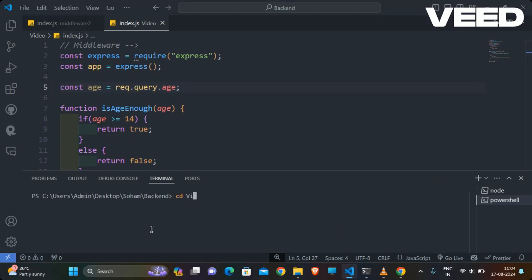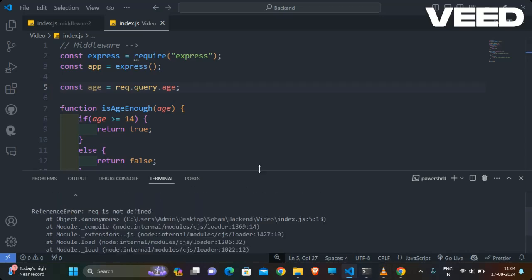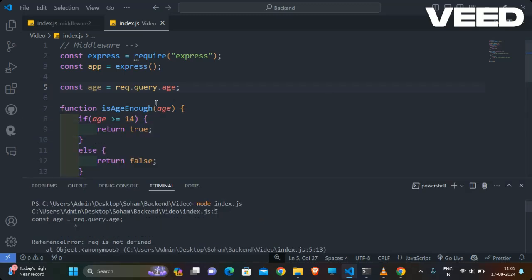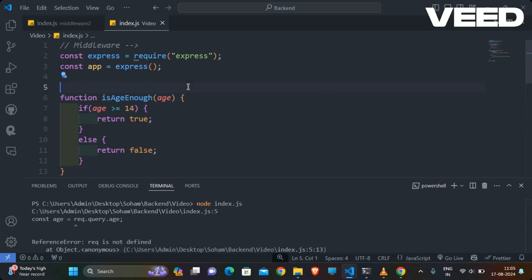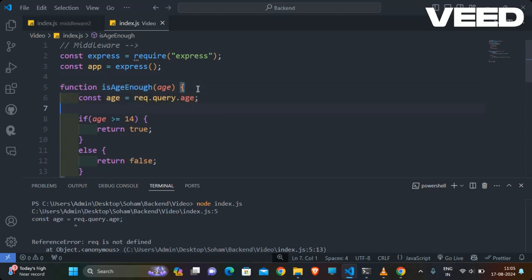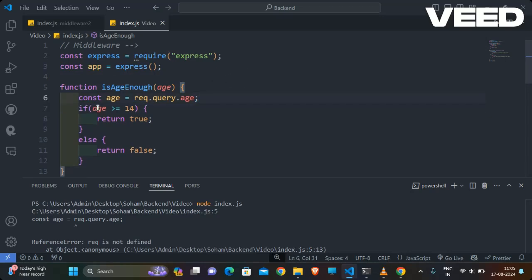I am going to that video folder, in that I am running that model, and yeah, it shows one error, request dot age. That age of that person will come inside here, because we are taking it as input.